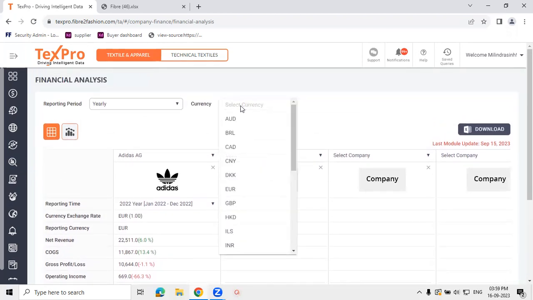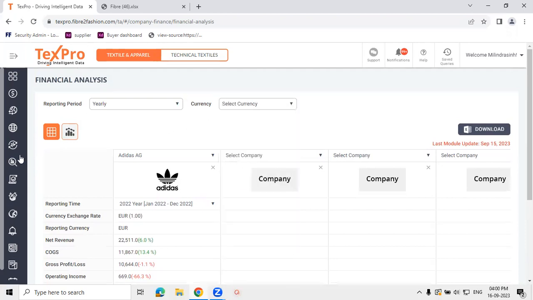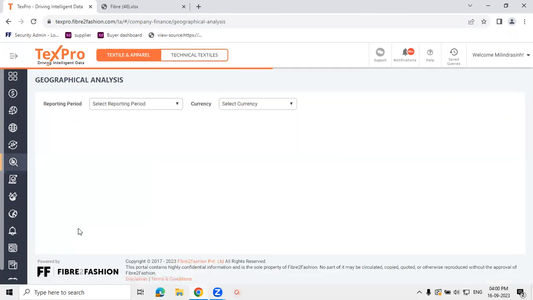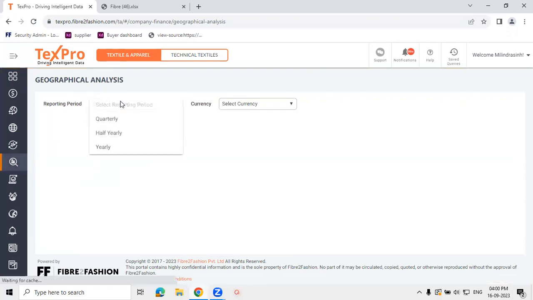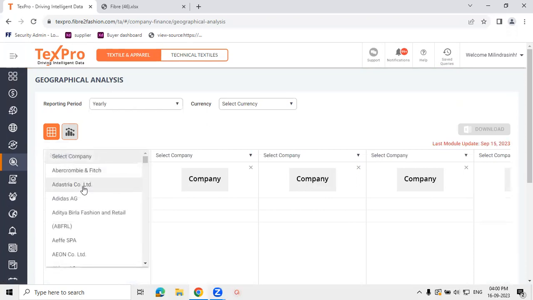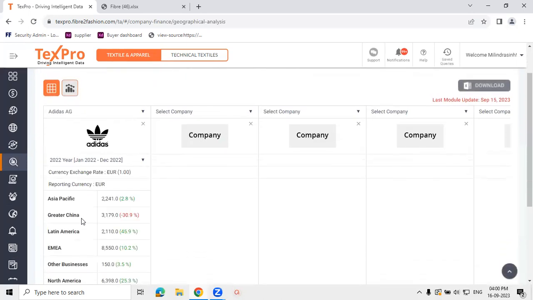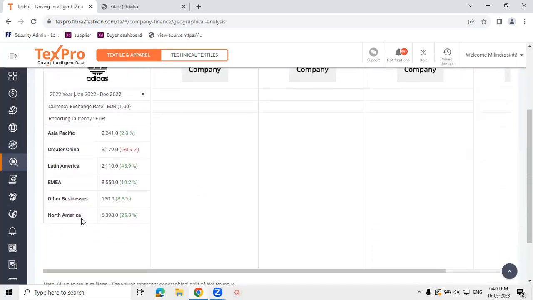In that case, you can also compare multiple companies even if they have reported their performances in different currencies. On this, we have a further breakup. If a company has reported its performance by operating geographies, we give you that bifurcation so that you can understand which markets are top performing for them and from where the majority of revenue share is coming. This gives us the breakup of group revenues of Adidas by geography.